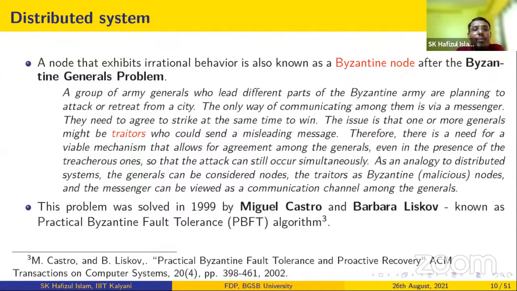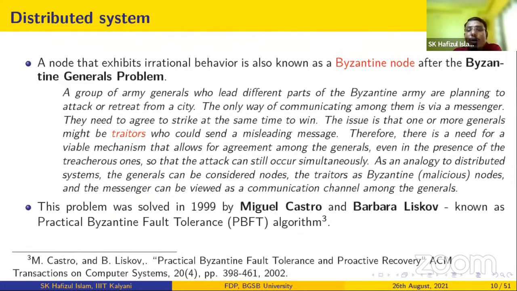But the problem is that some of the generals are not honest. They are behaving maliciously, and they are called traitors. Maybe they are saying yes, please attack the city, but whenever the other generals are attacking the city, the traitors are not attacking. They are just silent. So this is an inherent problem in distributed systems. Some of the nodes will behave maliciously.